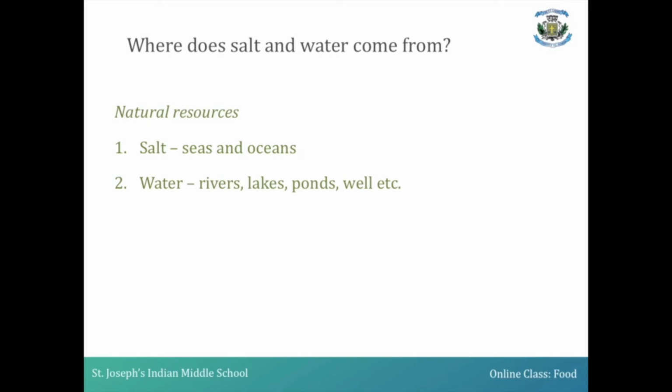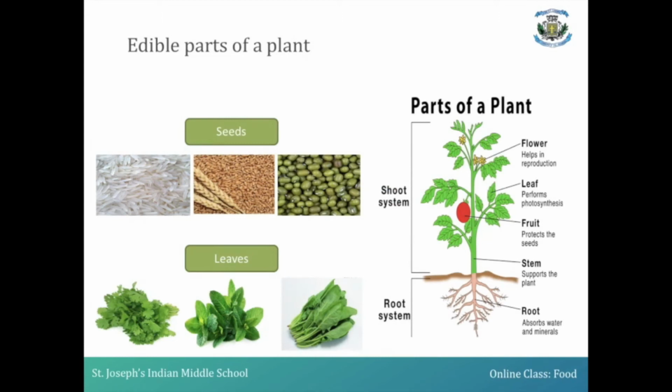So before stating the examples for the leafy vegetable, the stem ingredient or the flower part of an ingredient, let us recall the parts of a plant which you have studied in your previous class. In the parts of a plant, these are the parts, namely flower, leaf, fruit, stem, root.